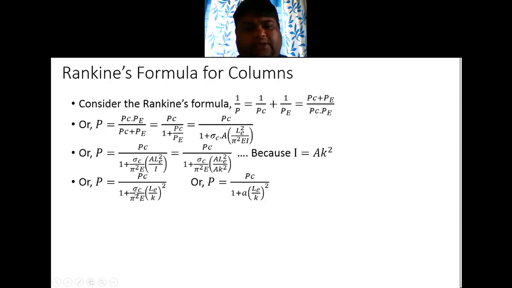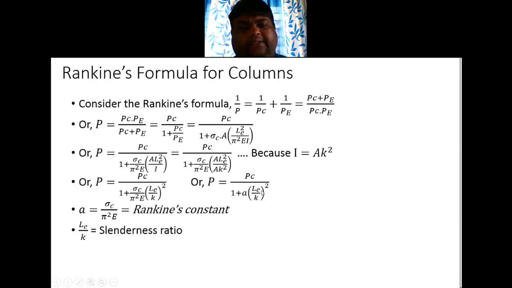Now this term sigma C by pi square E is called the Rankine constant A. So the Rankine equation becomes P is equal to PC by 1 plus A into LE by K whole square. This ratio LE by K is called the slenderness ratio.